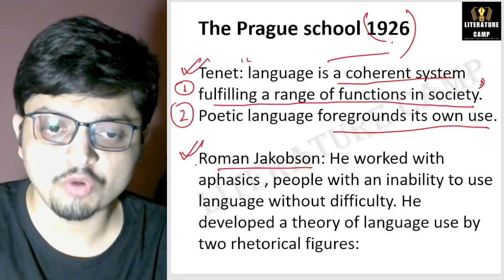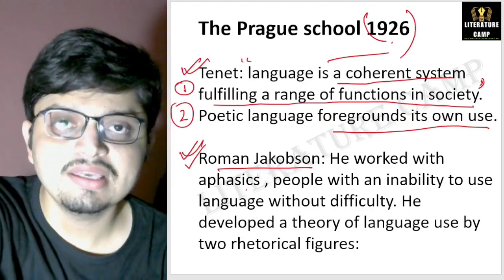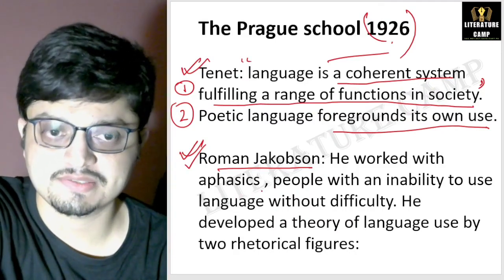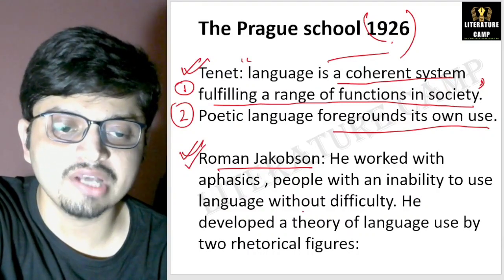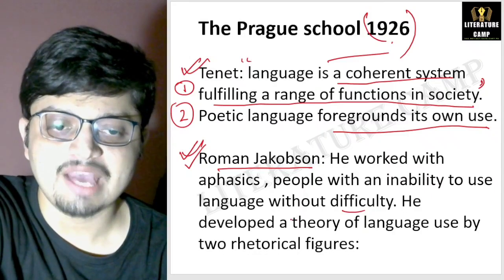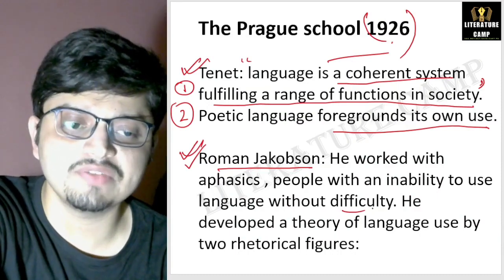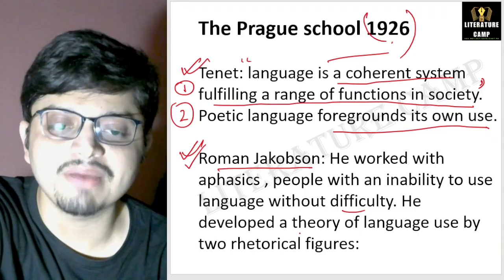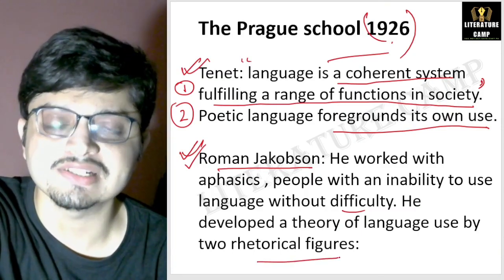Founded by Roman Jakobson. Now, Roman Jakobson worked with aphasic people with an inability to use language without difficulty. He developed a theory of language use by two rhetorical devices, two rhetorical figures.